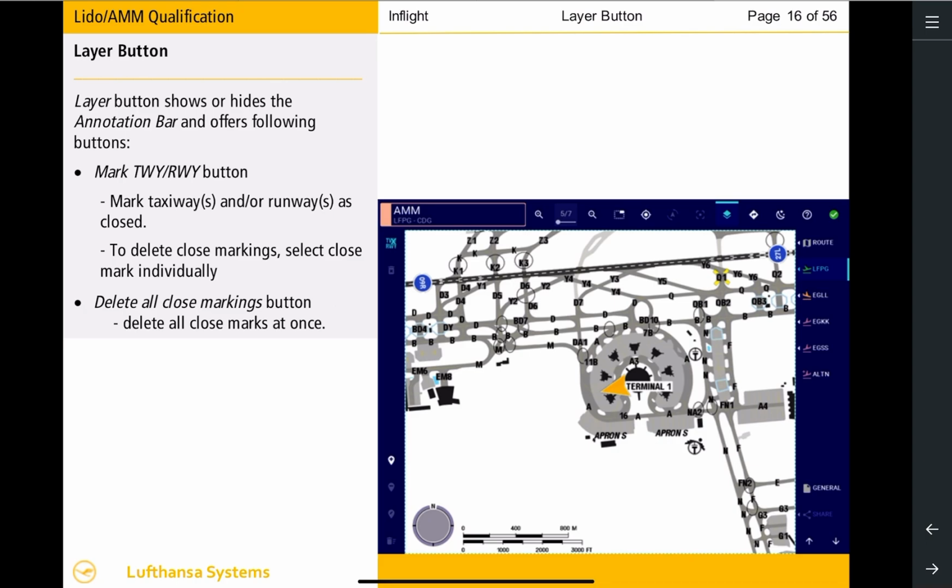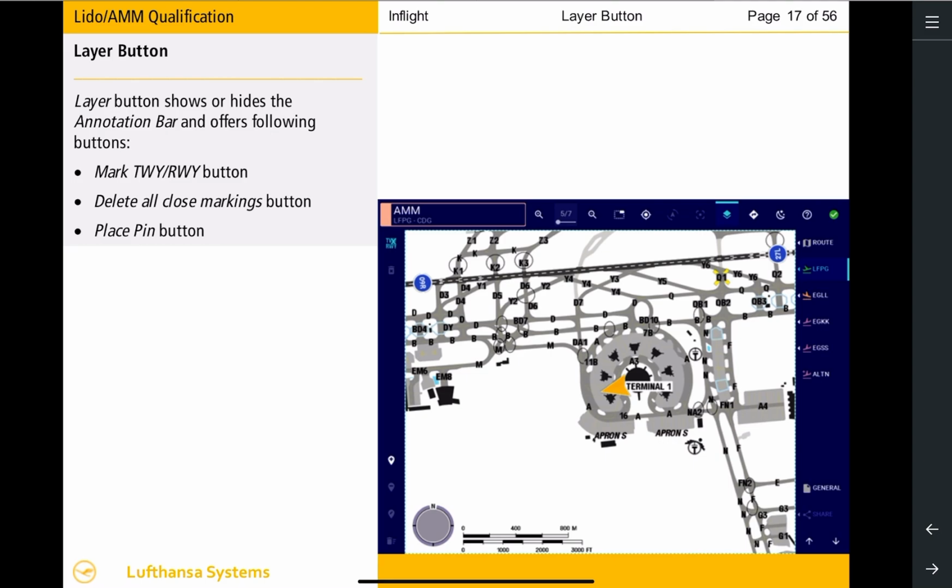Note, all crosses on taxiways and runways will also be removed if the Lido eRoute manual application is shut down, restarted, or if the corresponding airport is removed from the navigation bar through the Remove Airport button via the Airport clipboard.